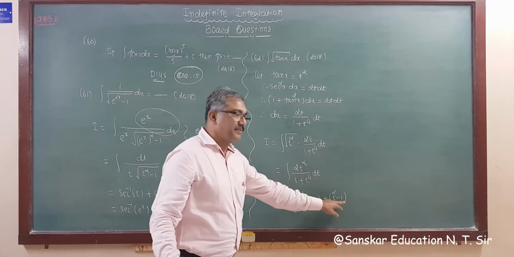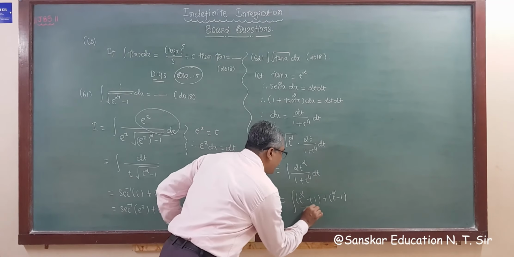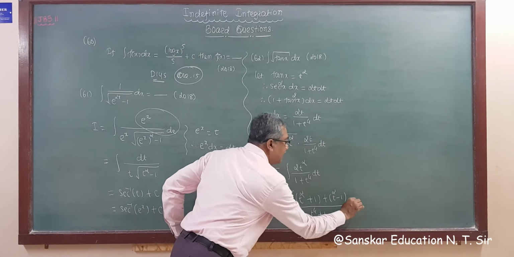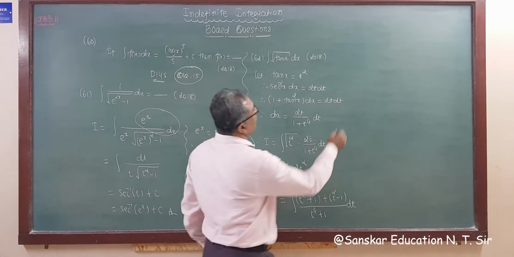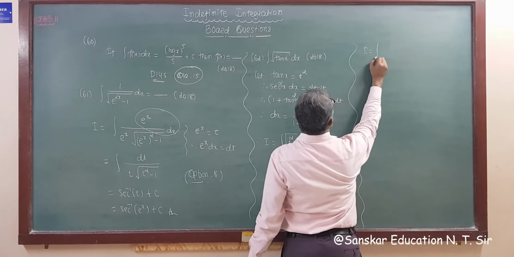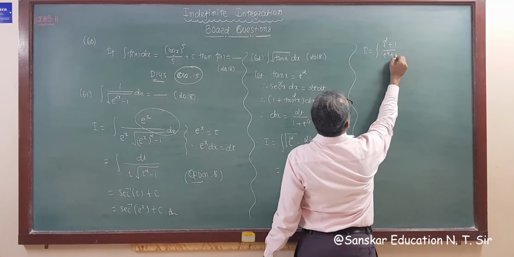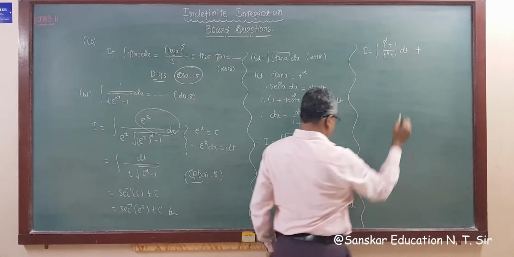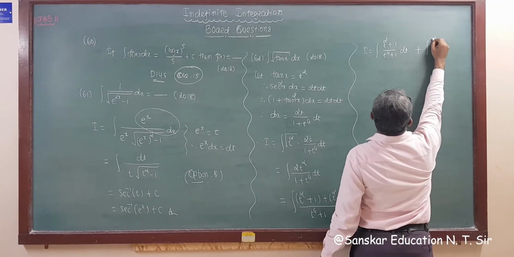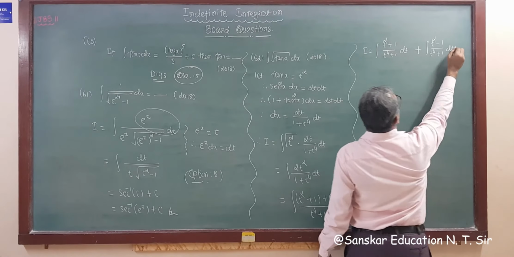Adding 1 and subtracting 1, and splitting 2t square as t square plus t square, the whole upon t raised to 4 plus 1 dt. So now, what do we get? We get I is equal to integration of t square plus 1 upon t raised to 4 plus 1 dt, plus integration of t square minus 1 upon t raised to 4 plus 1 dt.